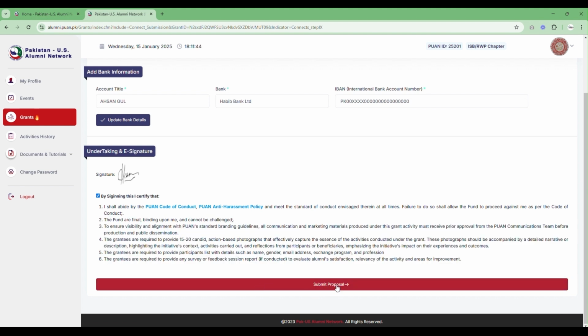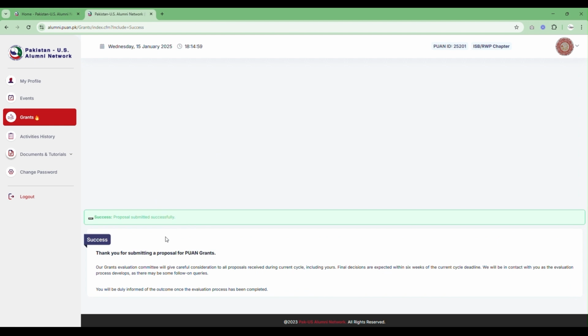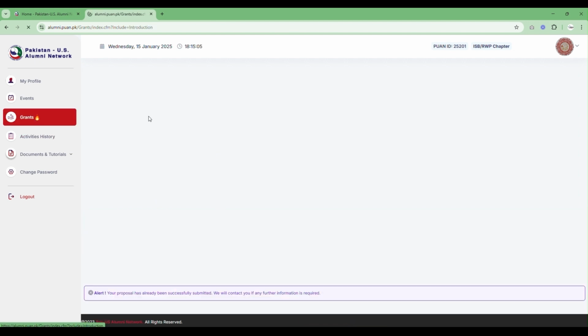Once done, you can click on the Submit Proposal button and your proposal will be submitted. And in case you go to the Grants tab, it will show you a message that your proposal has already been submitted. The POAN team will contact you in case any further information is required at your end.